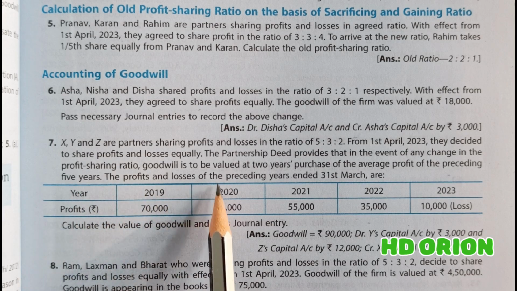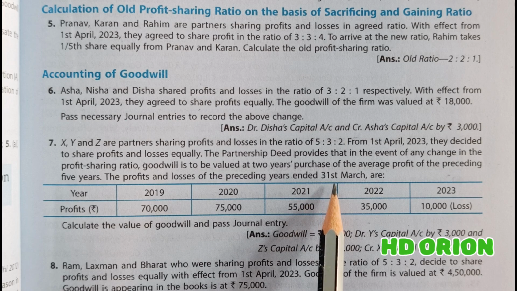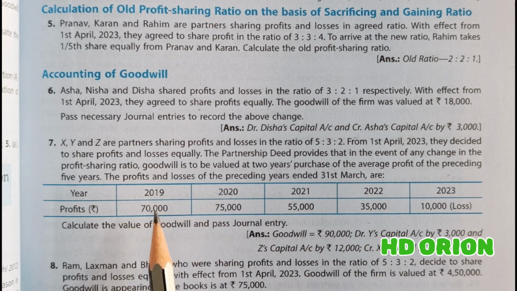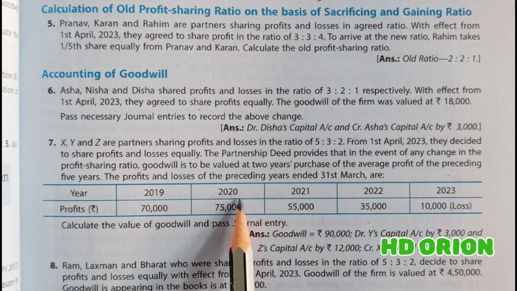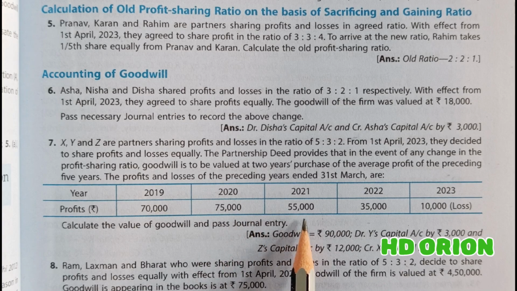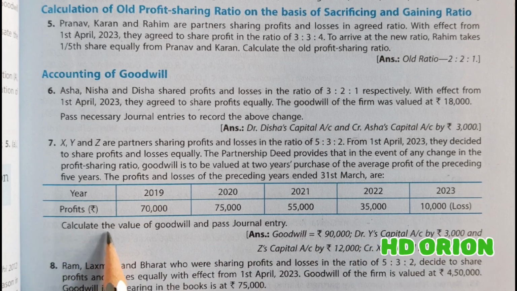The profit and losses of the preceding 5 years ended 31st March are 2019 rupees 70,000, 2020 rupees 75,000, 2021 rupees 55,000, 2022 rupees 35,000, and 2023 there is a loss of rupees 10,000. Calculate the value of goodwill and pass journal entry. So here in this question we have to calculate goodwill and then pass the journal entry. Let us see the solution.